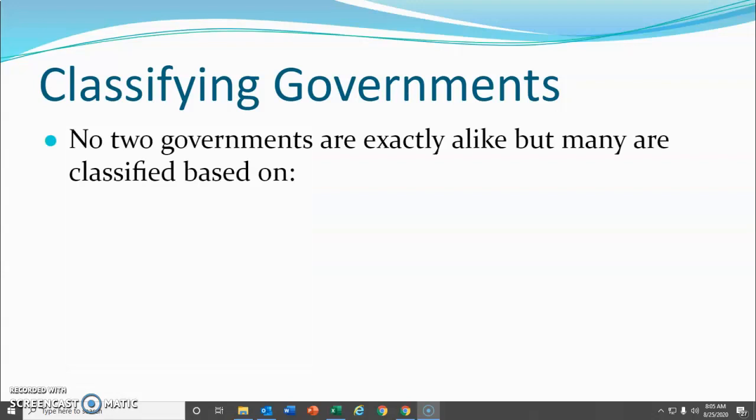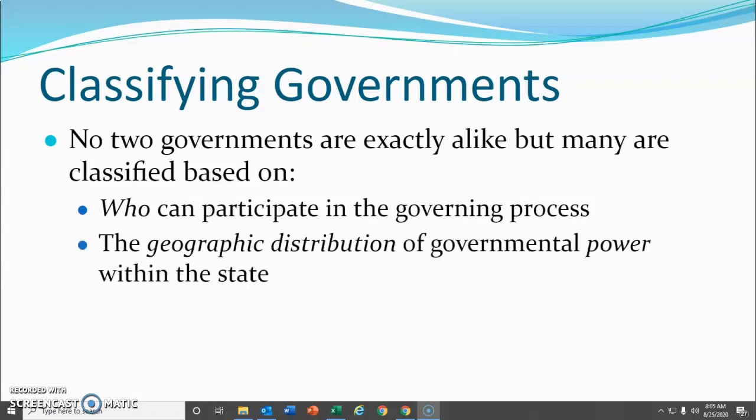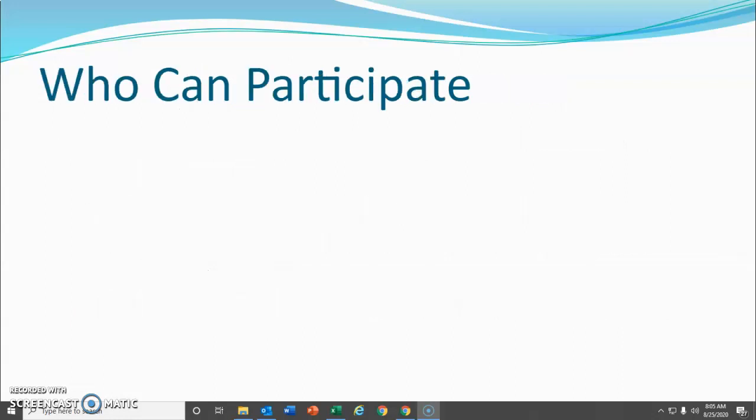When it comes to classifying governments, no two governments are exactly alike, but we are able to classify them based on three factors: who can participate in the governing process, the geographic distribution of governmental power within the state, and the relationship between the legislative and executive branches. So let's delve into these. Looking at who can participate.